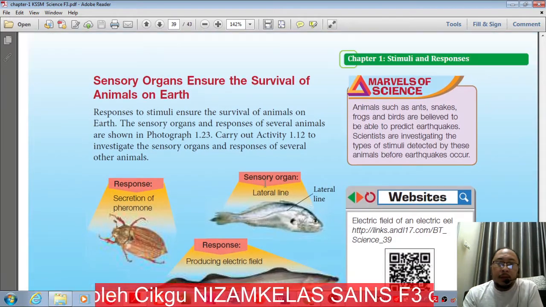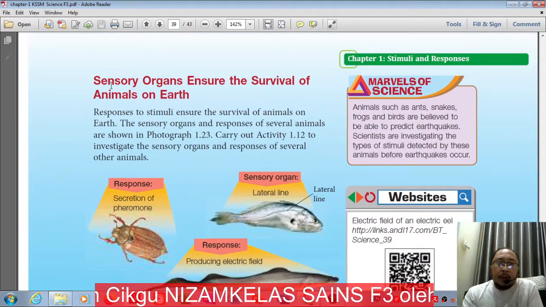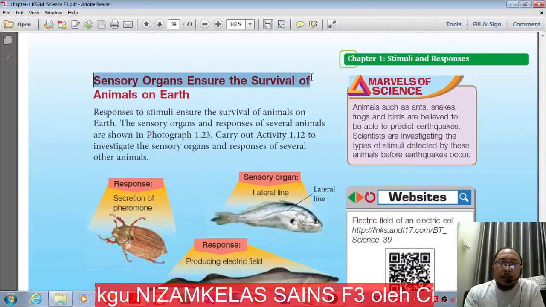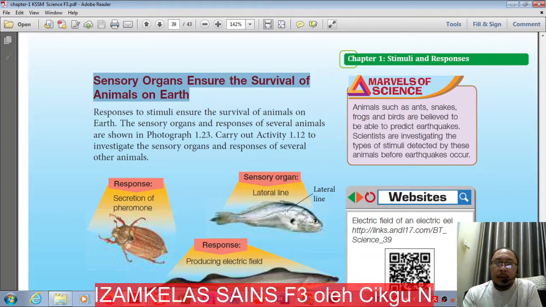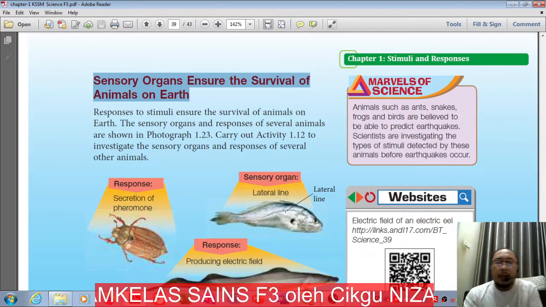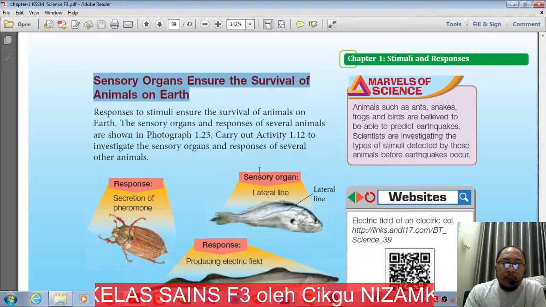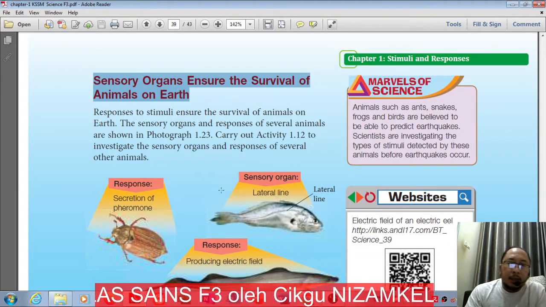Lastly, sensory organs ensure the survival of animals on Earth. It is very important for every animal on Earth to survive by using their sensory organs.